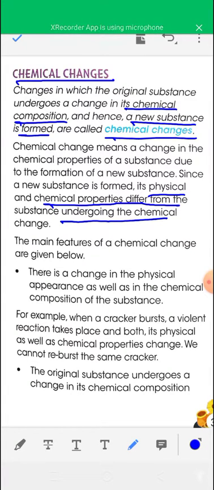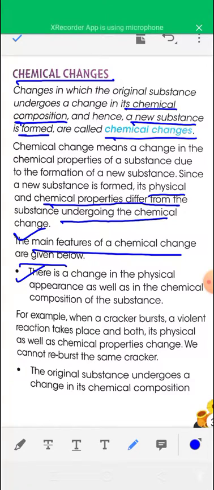Now see the main features of a chemical change. First point, there is a change in the physical appearance as well as in the chemical composition of the substance. For example, when a cracker bursts, a violent chemical reaction takes place and both its physical and chemical properties change.